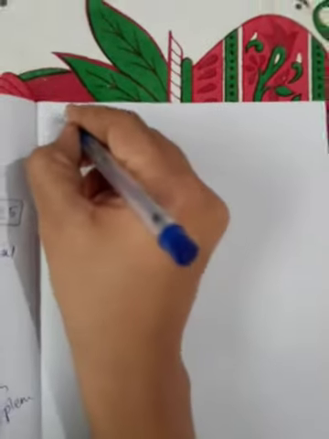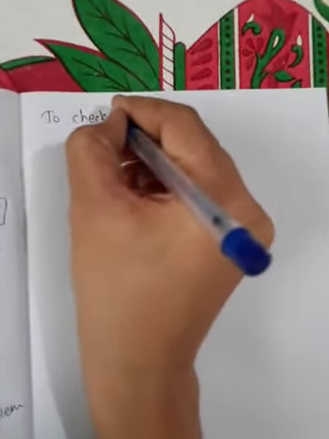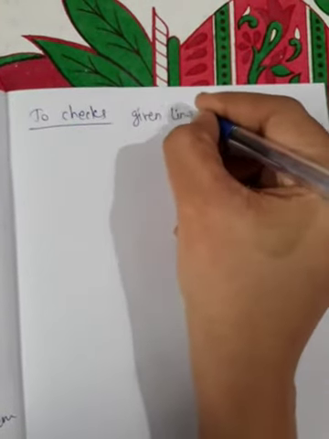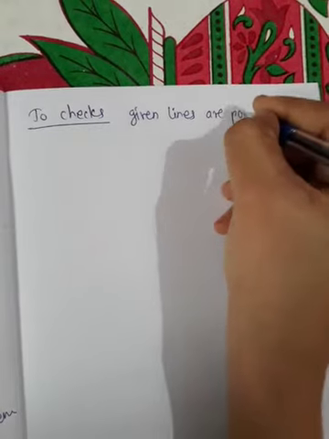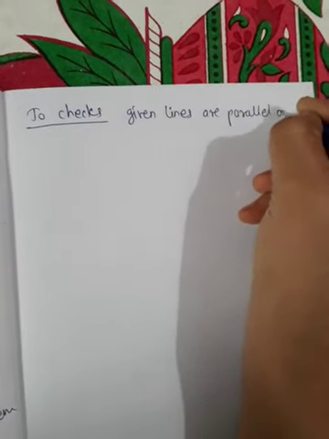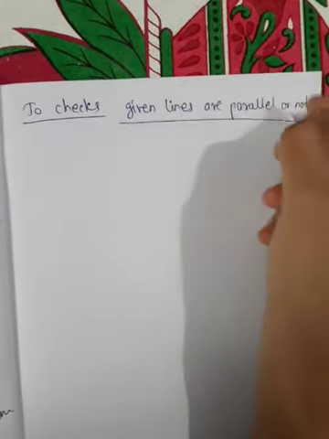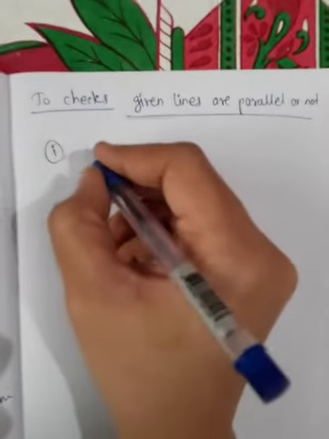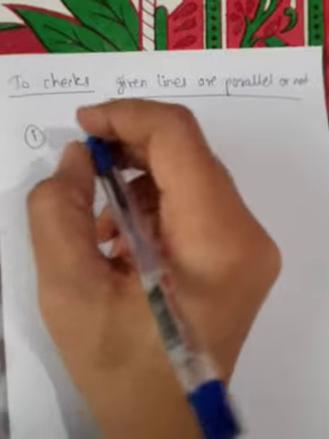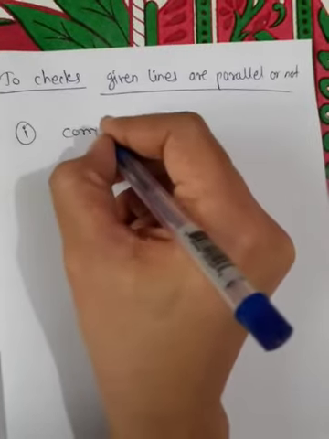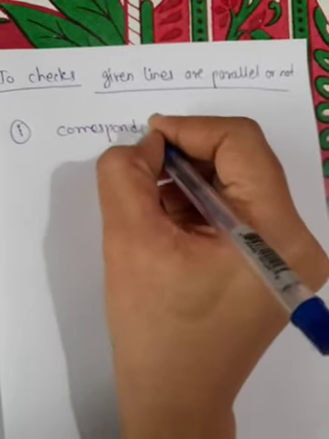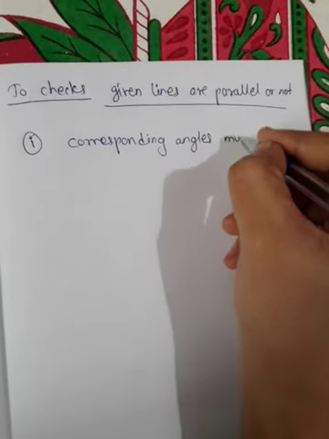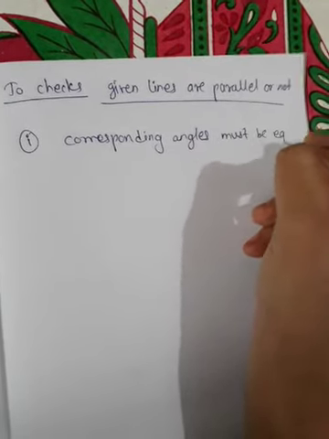Okay, so to check whether the given lines are parallel or not, how will we check? There are three conditions. First, corresponding angles must be equal.